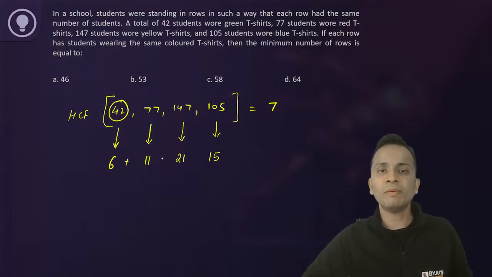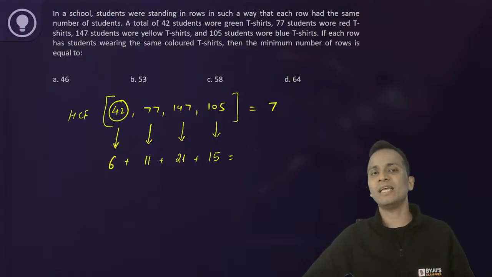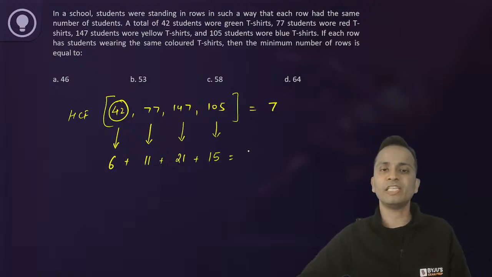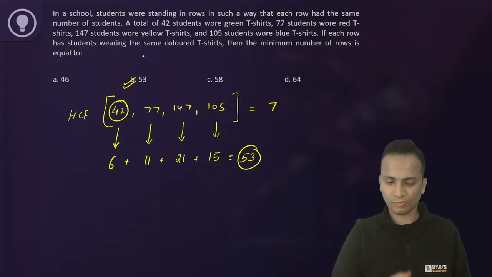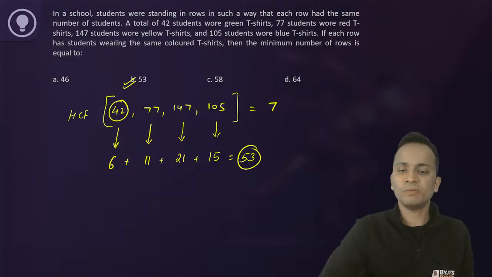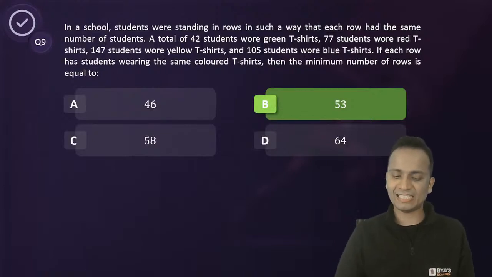So the minimum number of rows will be equal to the sum of these four numbers. Add these numbers: 30, 40, 47, 53. 53 is the correct answer of this question, option B. A lot of you have given this as the correct answer.